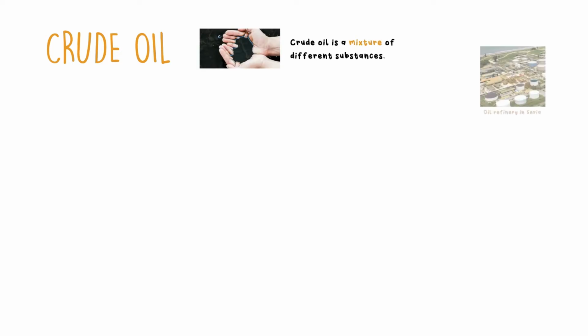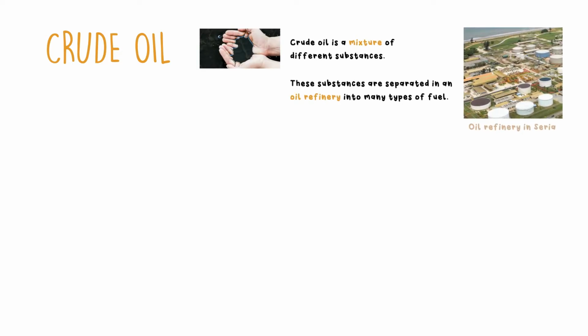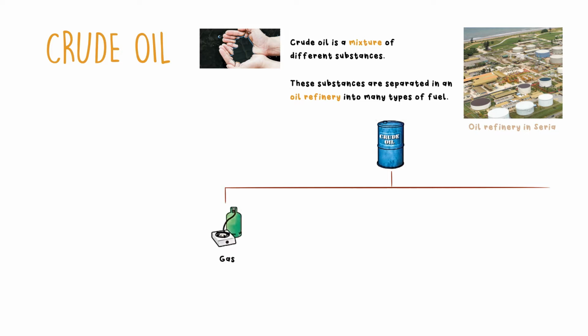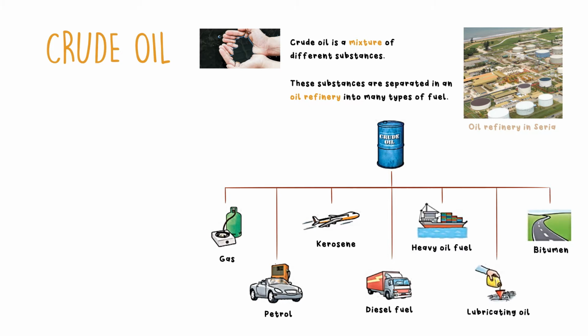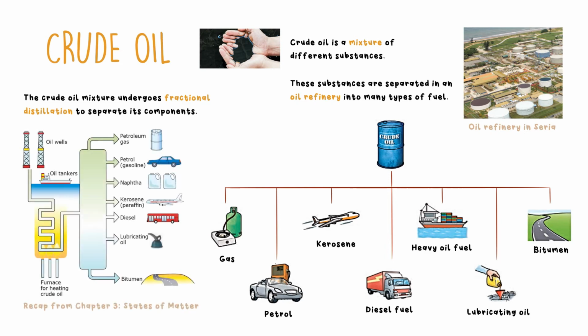Crude oil is a mixture of different substances. These substances are separated in an oil refinery into many types of fuel. Some examples are gas, petrol, kerosene, diesel fuel, heavy oil fuel, lubricating oil, and bitumen. The crude oil mixture undergoes fractional distillation to separate its components.